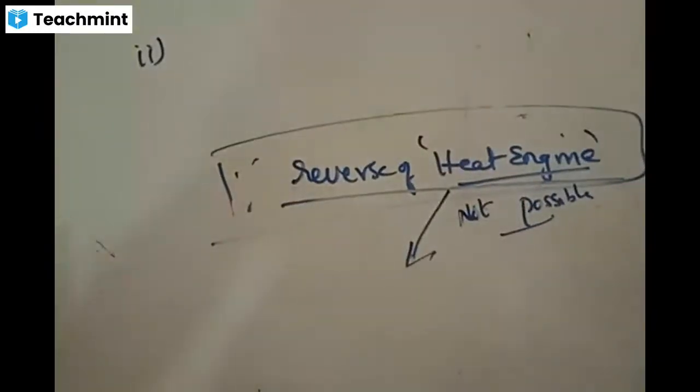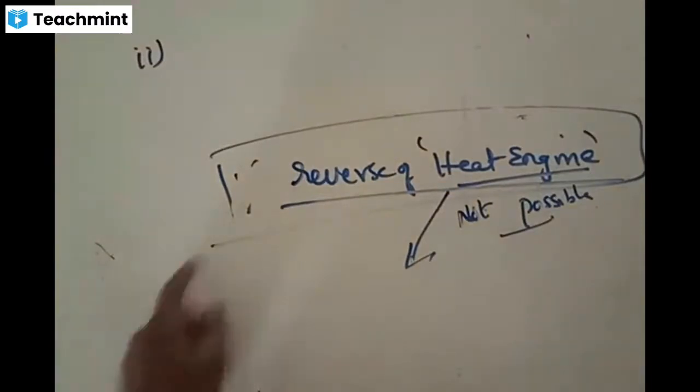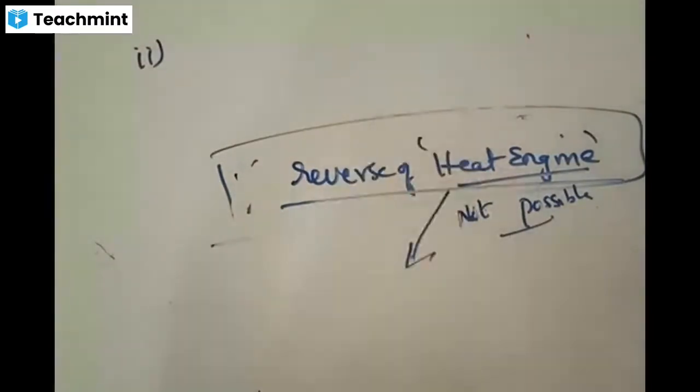Hopefully this basic point is clear. Yes or no? Second law of thermodynamics states that the reverse process of a heat engine is not possible. I'm repeating: Rishita and Nikita say yes, sir.